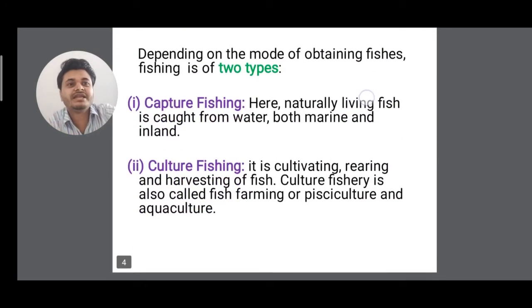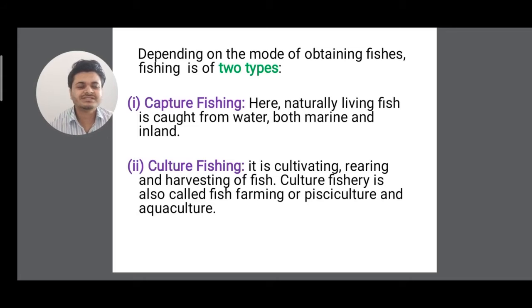So next you see, depending on the mode of obtaining fishes, there are two different types. One is capture fishing, another is culture fishing. So what is capture fishing? See, in capture fishing, naturally living fish is caught from water, clear? Naturally the fishes are there and we just catch them, both in marine and inland, clear? And culture fishing means it is cultivating, clear? It is cultivated, reared and harvested fish. Culture fishery is also called fish farming or pisciculture or aquaculture.